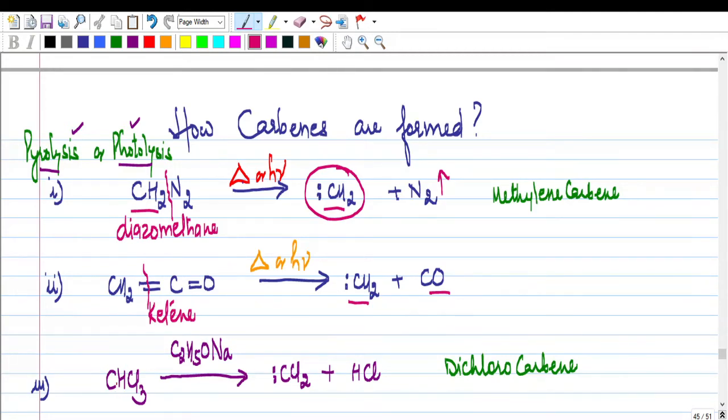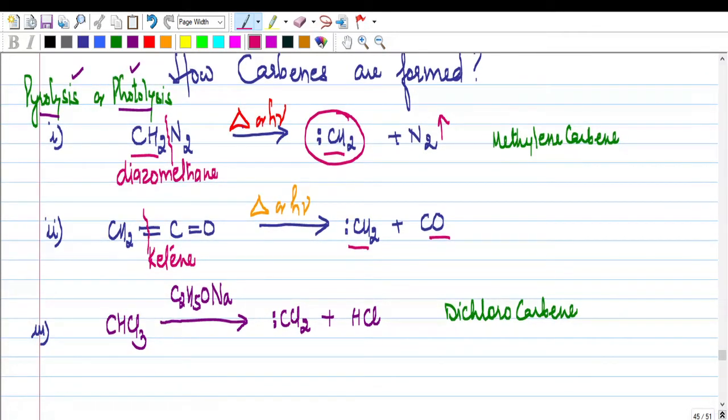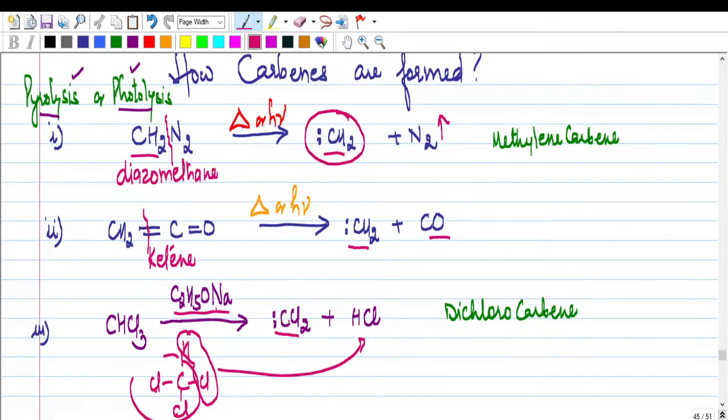Likewise, if you take chloroform, so chloroform has got one carbon with 3 chlorines, right, and 1 hydrogen. So when it is treated with sodium ethoxide, what happens? Hydrogen chloride is released. Okay, so when hydrogen chloride is released, you are left with a lone pair carbon and 2 chlorine atoms. So this is left, which is known as dichlorocarbene. So this is how carbenes are formed.